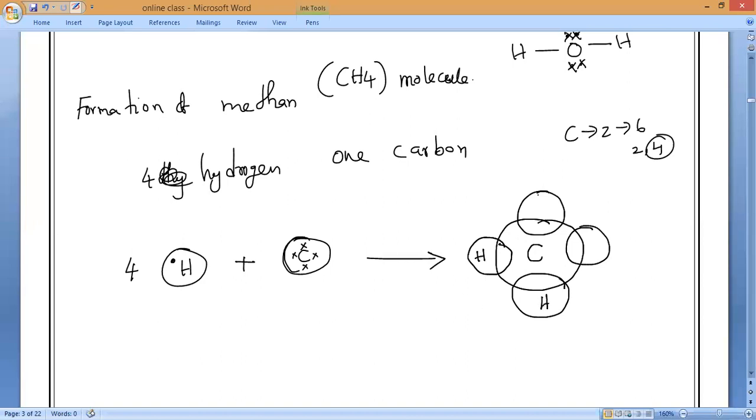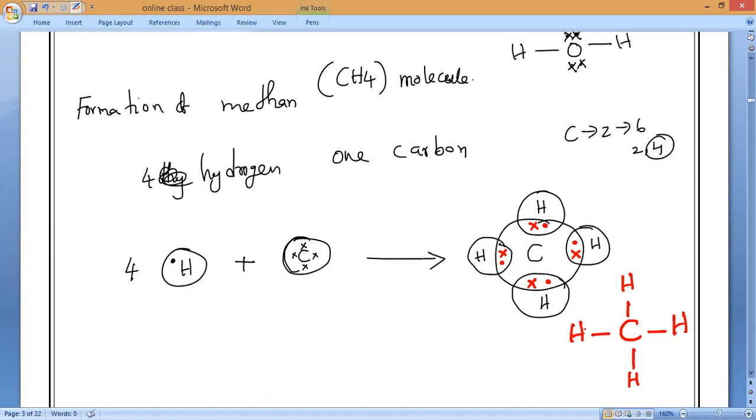First, fill in the data. As we consider carbon, how do we mark it, cross or dot? Cross. Everywhere make cross. And hydrogen, how do we consider it? Dot. So you can represent it with a dot. But when it comes to the bond, it will form one dot and one cross, one pair of electrons, a single bond with hydrogen. Am I clear?